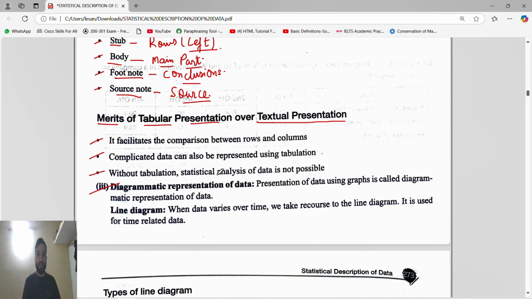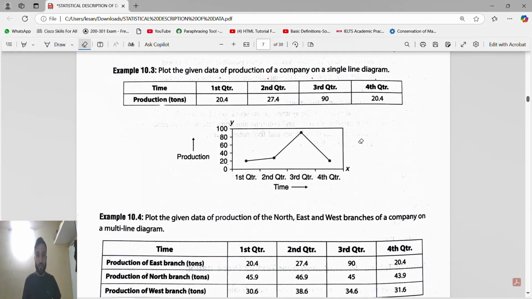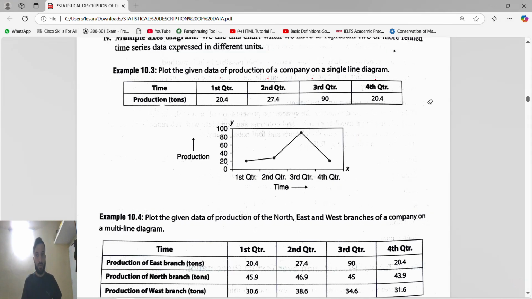Without tabulation, statistical analysis of data is not possible. Obviously, guys, first of all we will present it in a tabular form like this: time, first quarter, how much production, second quarter, third quarter, fourth quarter. Then you do the comparison in the tabular form, first quarter to second quarter, then third, then fourth. After comparison, you are able to draw it in a graphical form, because if you don't have a tabular form, it will not be possible to draw a graph.